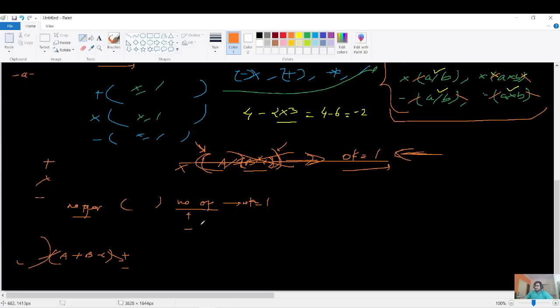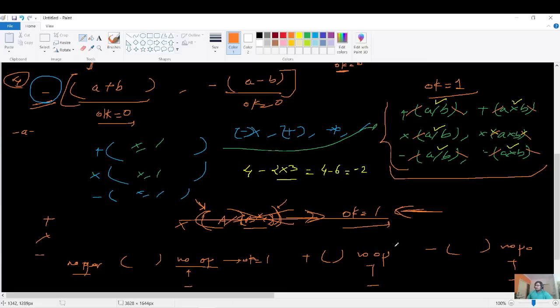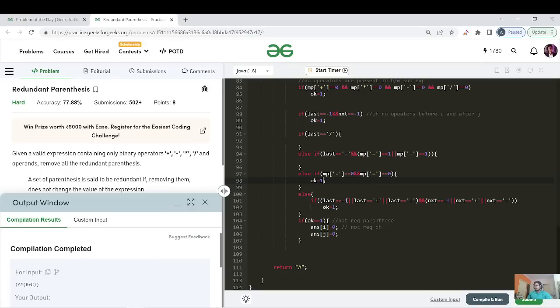Similarly, you can say the same thing vice versa. This plus can go here, this plus can go here, and the same thing can operate again: no operator with plus and minus. Similarly, this minus can go here, because if one thing is possible, then the vice versa would also be possible in this case, right? So no operator, and plus and minus. That's what the last case is, and the second last case might be a difficult one to understand. I'm repeating it again, but try to understand it with the precedence logic, and that's why I have given you this line, what will be the output of this thing. Try to understand with this one. The last case is easy as well, and that is what is coded, right?